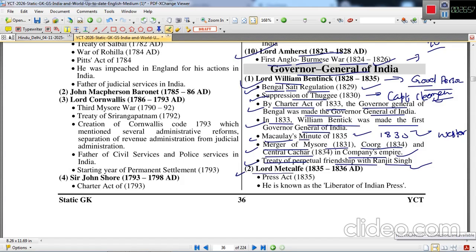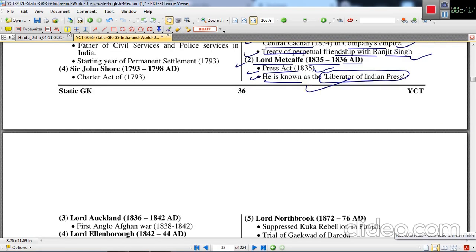Next to come was Lord Metcalfe. He ruled between 1835 to 1836. Press Act was passed under his Governor Generalship of India. He is also known as the liberator of Indian press because Press Act was passed and Indian press was allowed to operate in India.